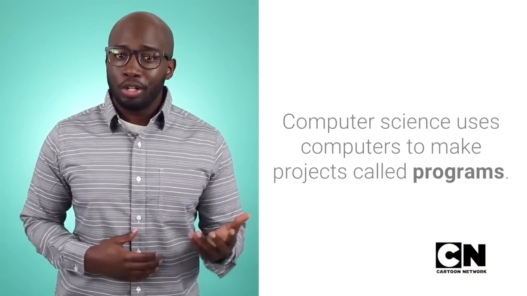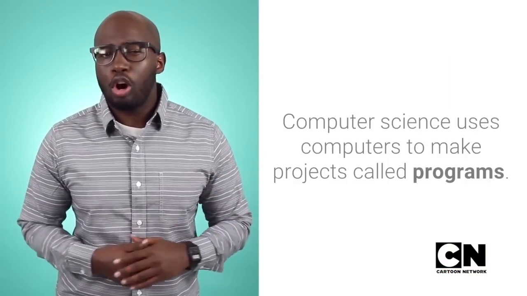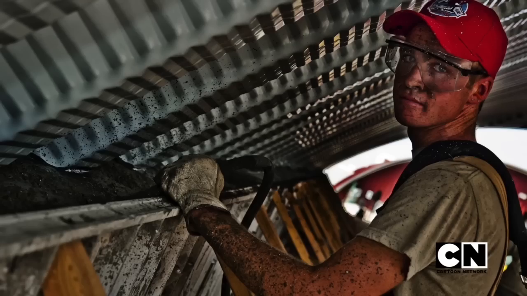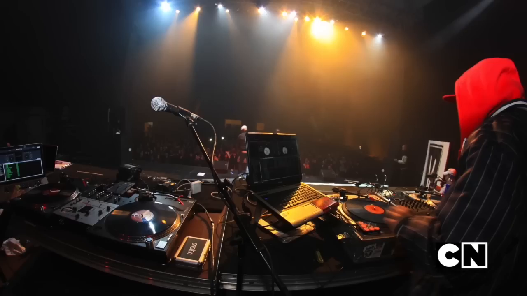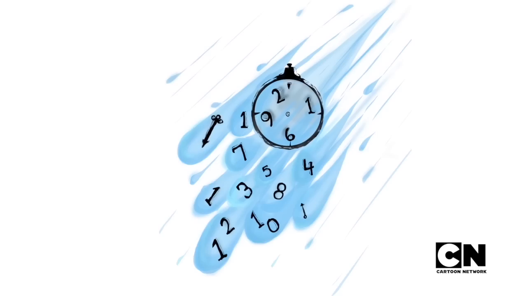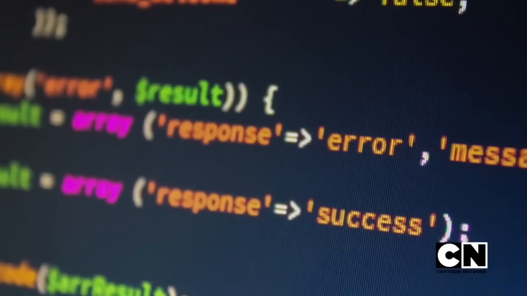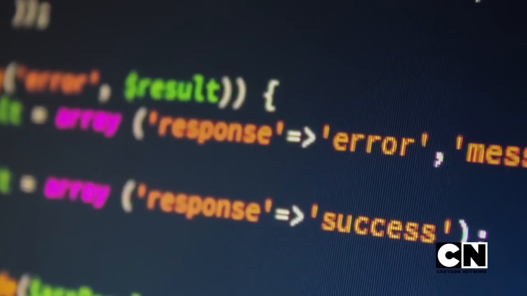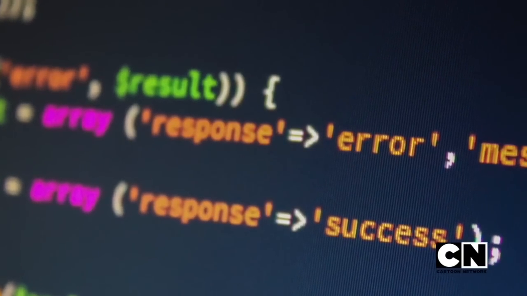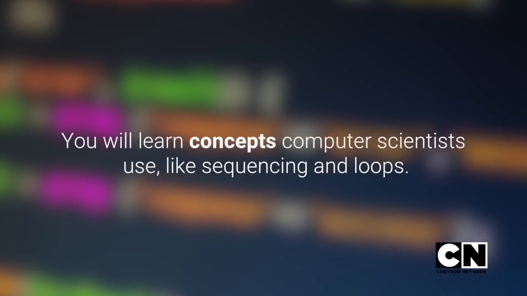Computer science uses computers to make projects, also called programs. These programs help people solve problems, do work, entertain others, and save time. Computer science is a subject you can study in school, and it's also a career. When computer scientists write instructions in a programming language, it is called coding. In this activity, you will learn concepts computer scientists use all the time, like sequencing and loops.